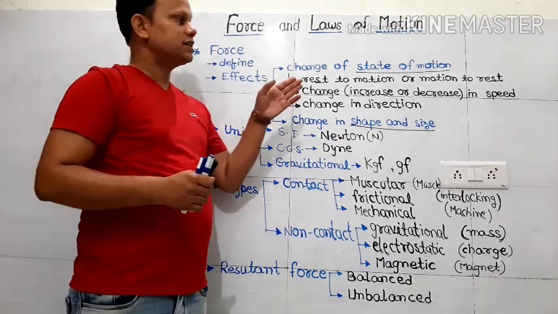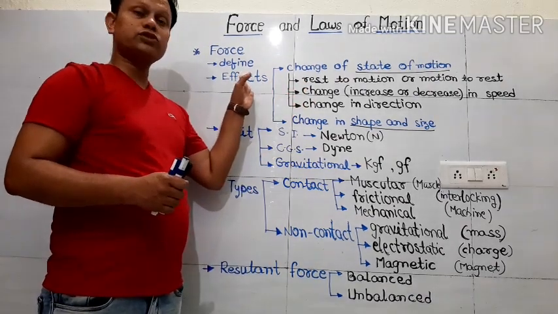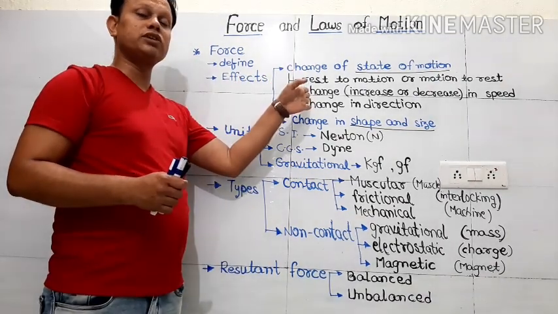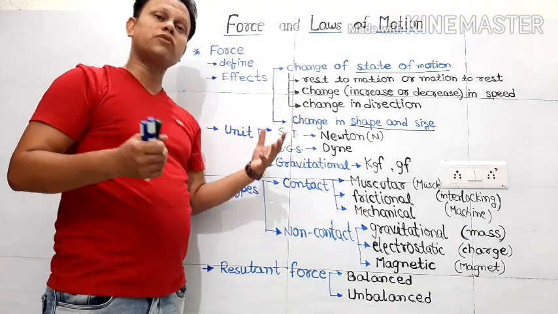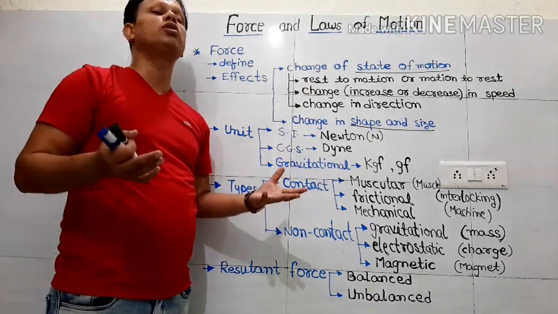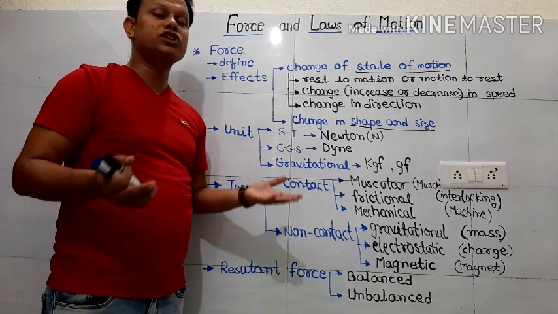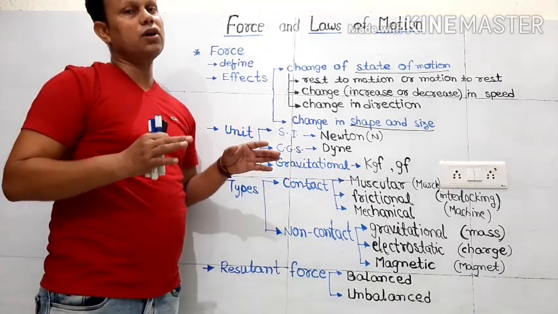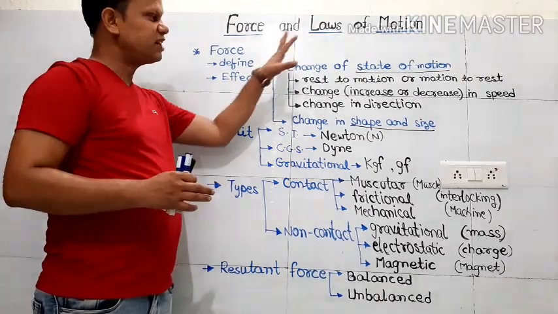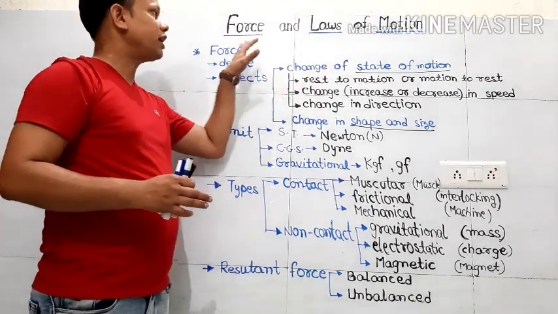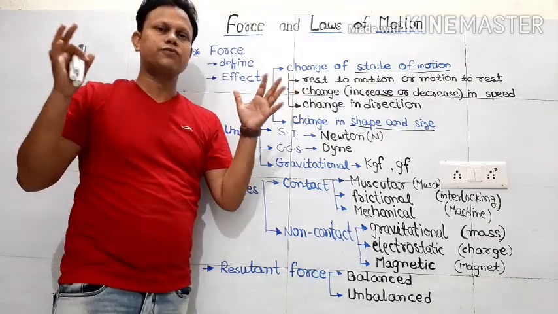Okay. Now, if force is not there, these effects are not going to be observed, and this also is not going to be observed. That means whatever shape, whatever size of any object is there, we cannot change any shape or size of the object. So these are the effects. Now, on the basis of these effects, we are going to make a broad definition for force.